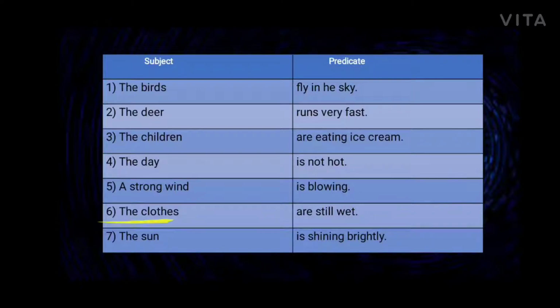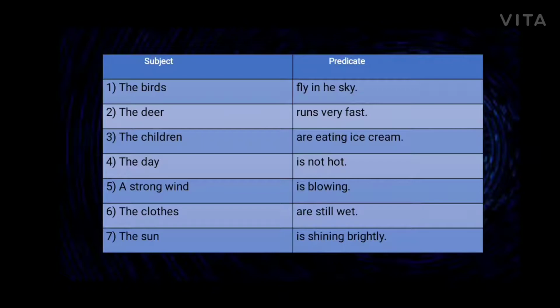The clothes are still wet. In that example, what are wet? Clothes. So the clothes, that is the naming part, it is the subject. And are still wet, that is the telling part, because we are telling about the clothes. So that is the telling part, are still wet, it is included in the predicate.